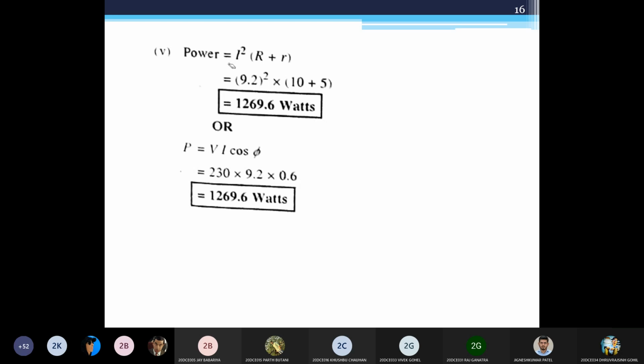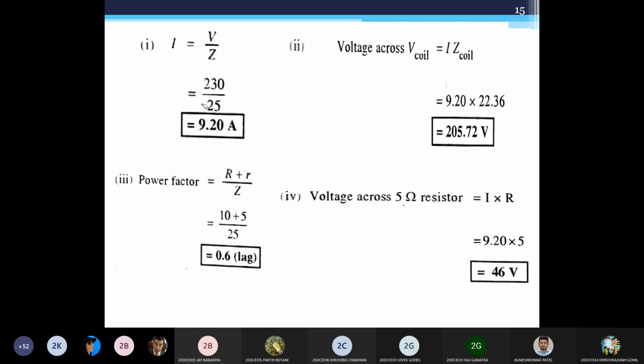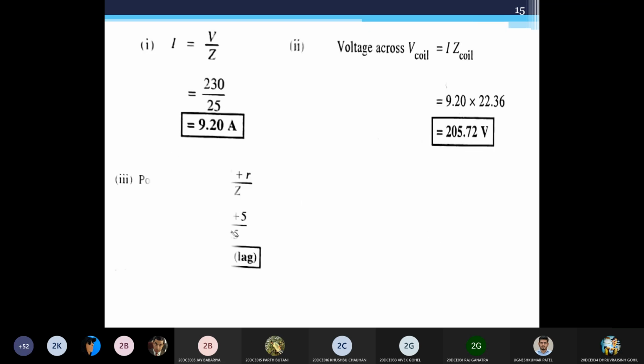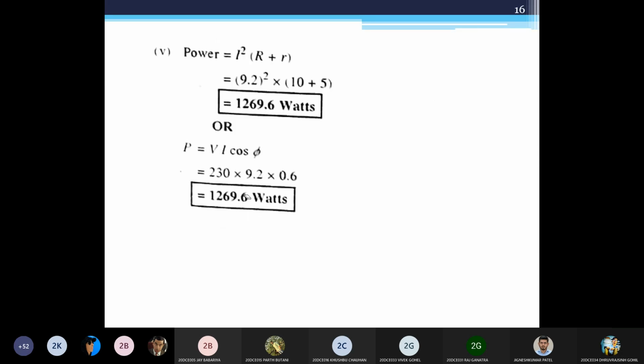And you can then calculate power, active power required, that is I square R. So I square into R plus R. We have to calculate for the circuit, that's why R plus R. Or you can do it using this equation also, VI cos phi. So in both cases you will get the same answer. You can use VI cos phi, provided you know cos phi. Yes sir, we know cos phi. This is cos phi. Power factor is cos phi. So we know that, that's why you can do that directly using this equation.